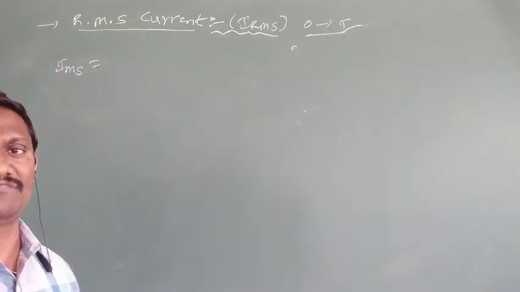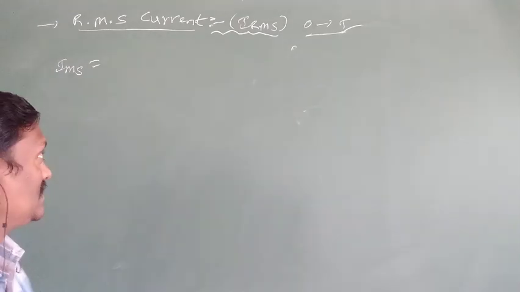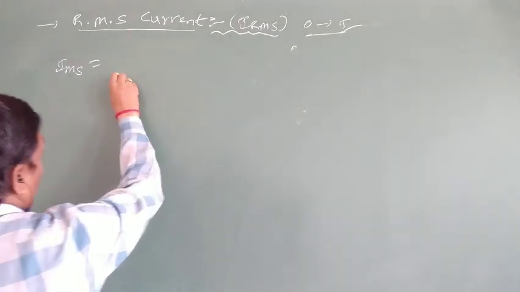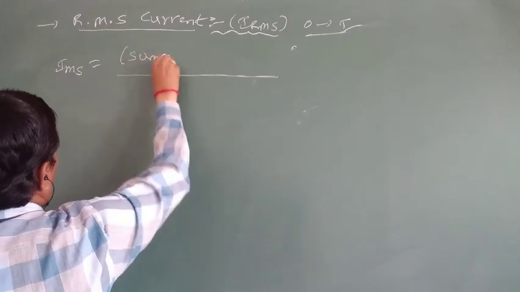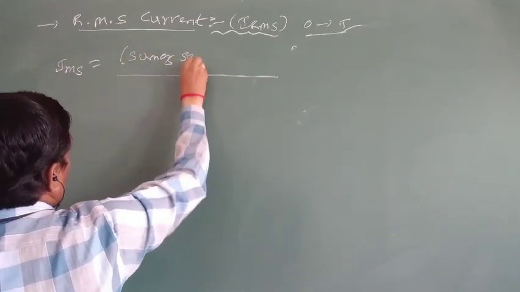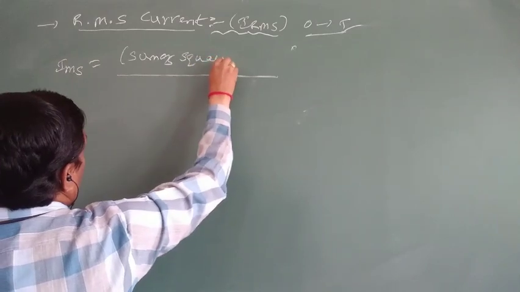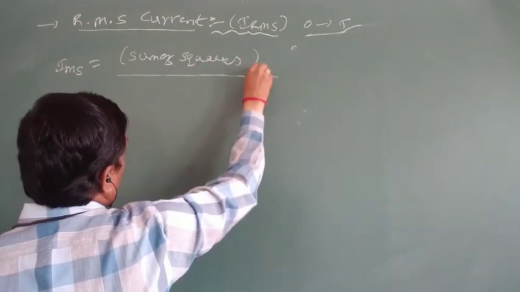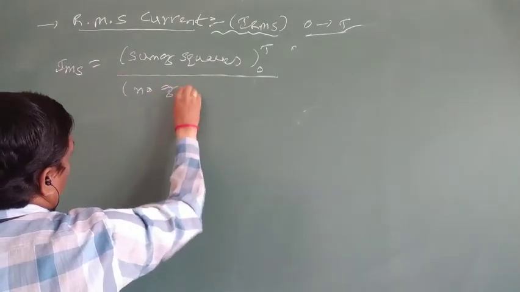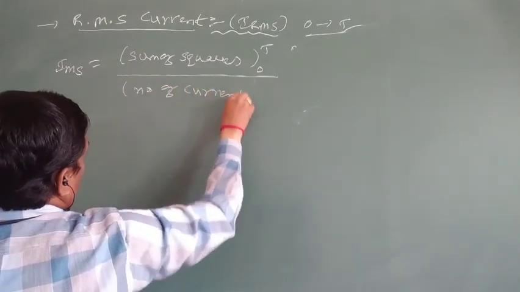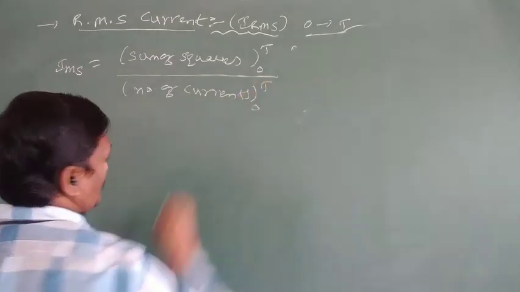Mean means the sum of values divided by the number of values. So it is the ratio of the sum of squares of instantaneous currents over a full cycle to the number of instantaneous currents over a full cycle.